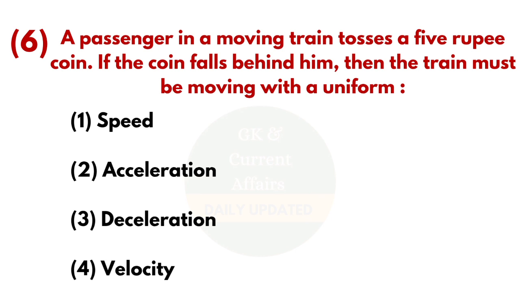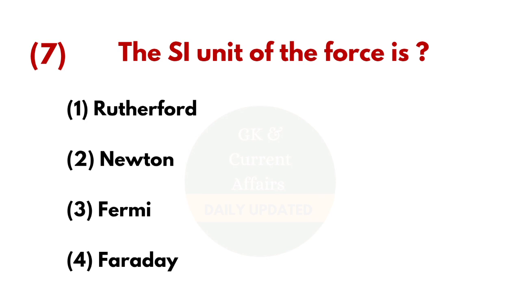Sixth question, a passenger in a moving train tosses a 5 rupee coin. If the coin falls behind him, then the train must be moving with a uniform? And the answer is acceleration. Seventh question, the SI unit of the force is? And the answer is Newton.